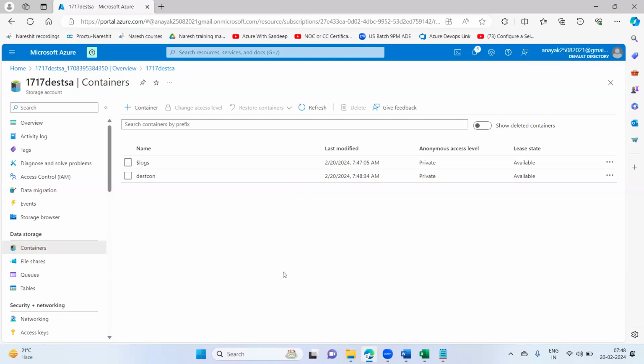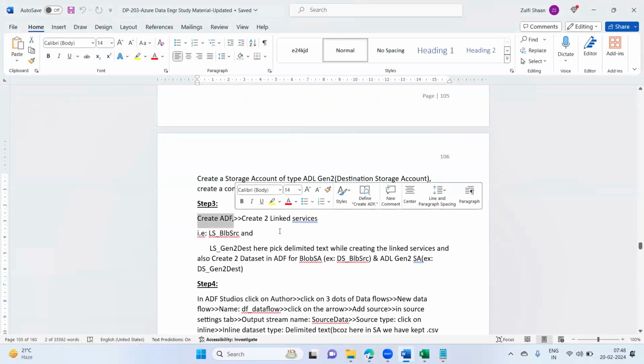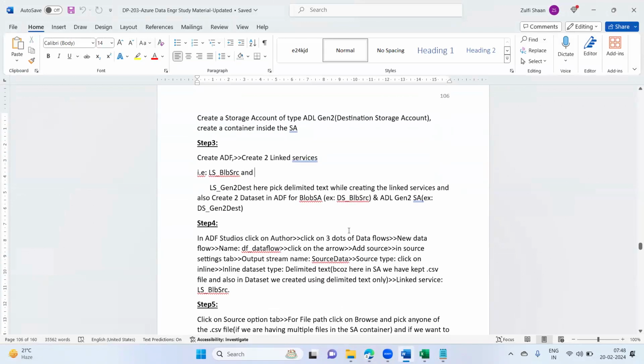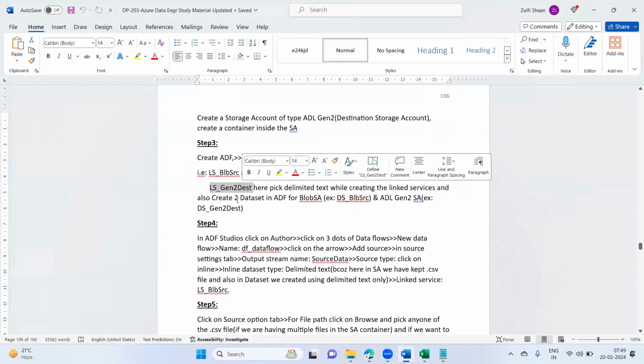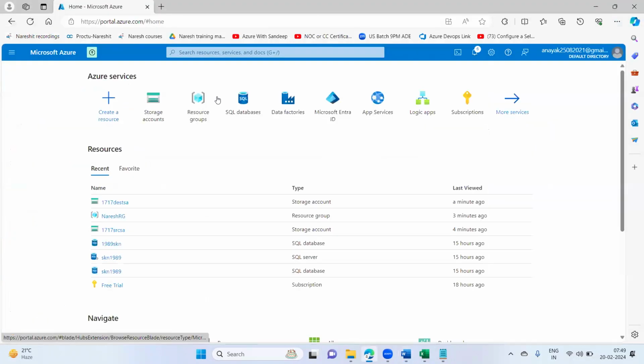Then next, we will go for the ADF. We are creating two linked services, one for source, one for destination. And pretty obvious, we are going to create datasets also. Two linked services and two datasets, this one and this one. So first we'll go and deploy the data factory.